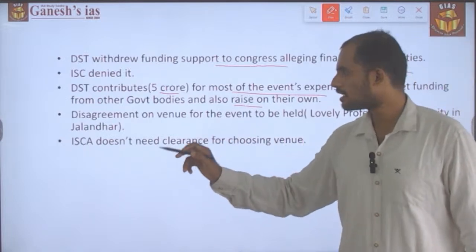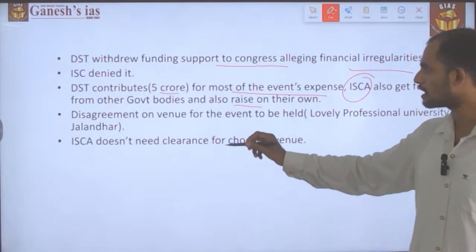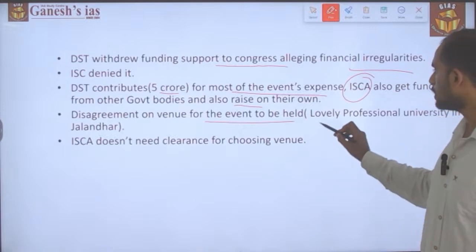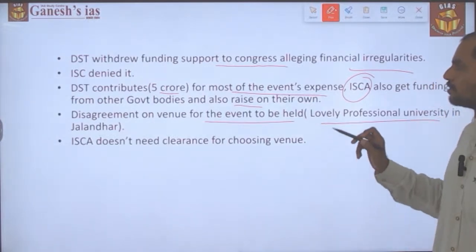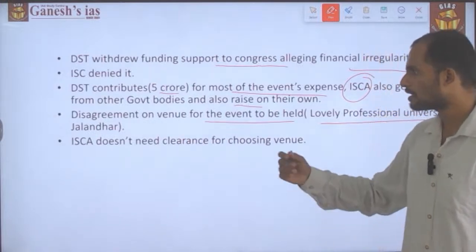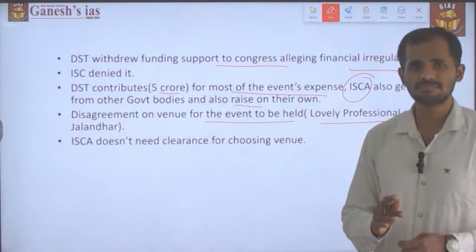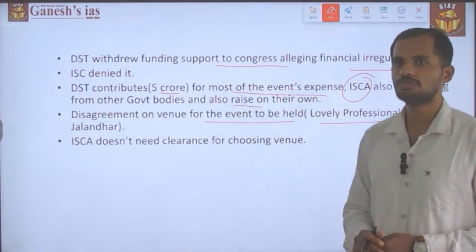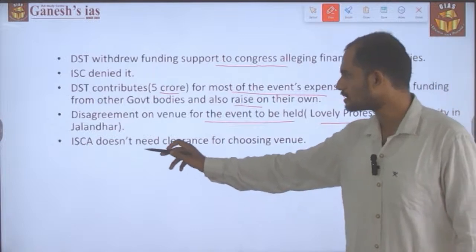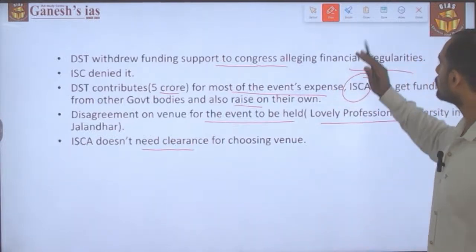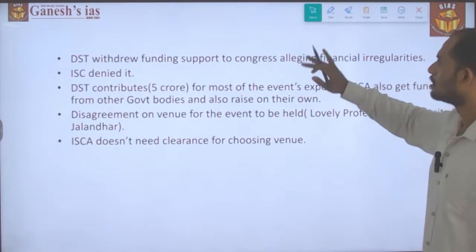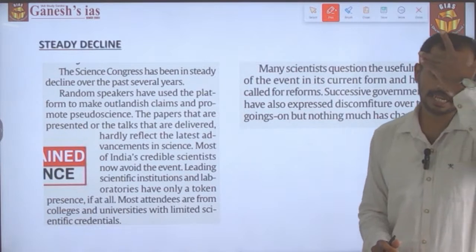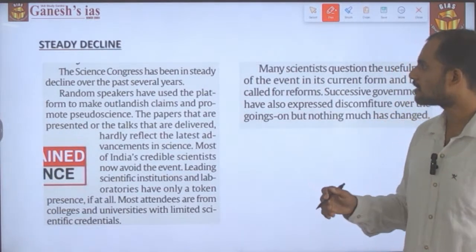Then the problem started with a disagreement over the venue of the event, which was planned by ISCA to be held at Lovely Professional University in Jalandhar. But the government was asking that the event be held at Lucknow University in Uttar Pradesh. But ISCA doesn't need clearance for choosing the venue. This is what the tussle is about.